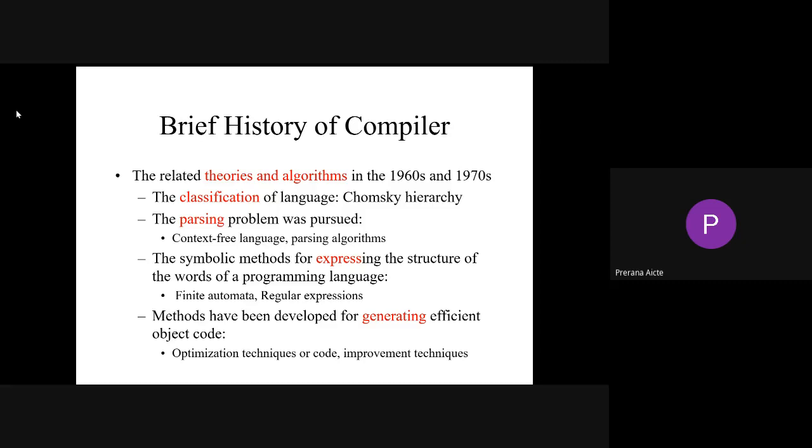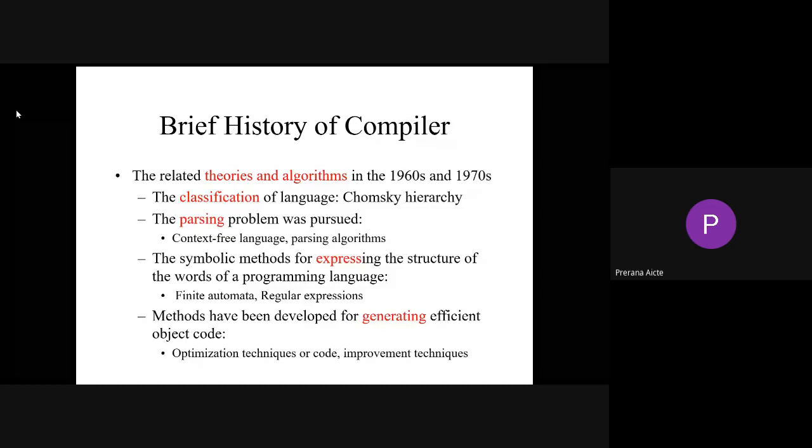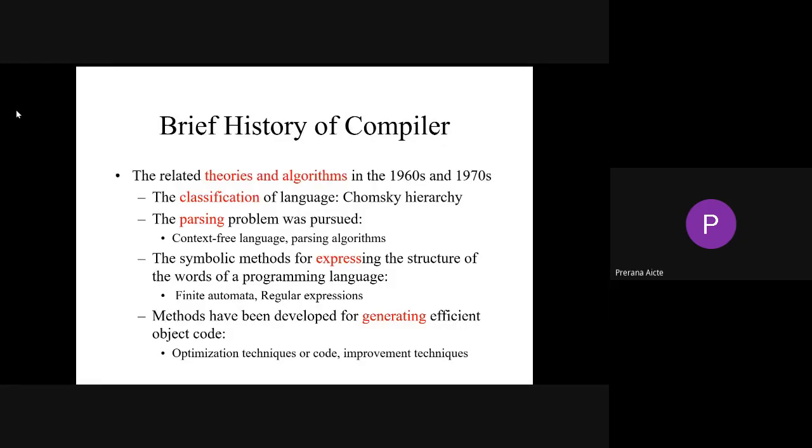The symbolic methods of expressing the structure of the words of a programming language were first introduced through finite automata and regular expressions, right? Finite automata is nothing but what is your current state, what is your next state, what is your processing state, all those things will be referred to by the finite automata, and the outcome of your finite automata will be a regular expression. Different methods were developed for generating code and for code optimization techniques and all. All those things we are going to learn in the history of a compiler.